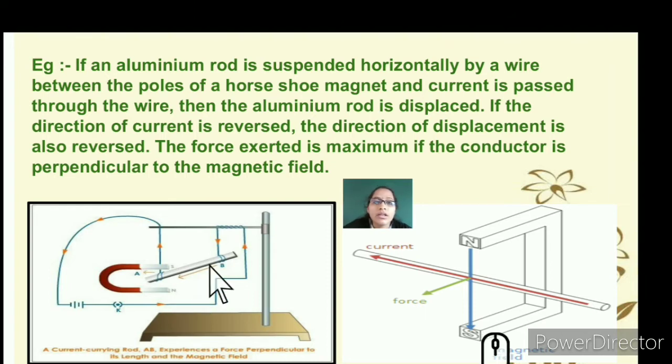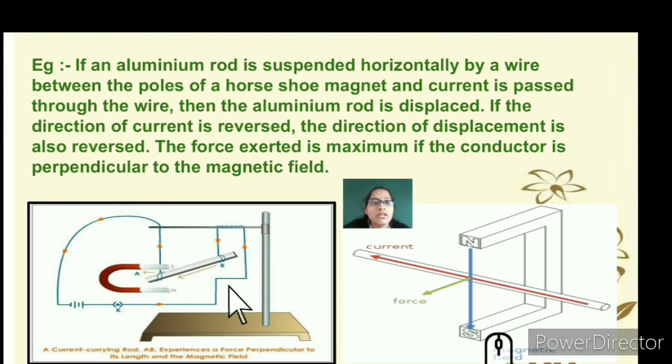If the direction of the current is reversed, the direction of displacement is also reversed. You can see that the direction of the current is this way, it gets displaced the other way. So you can see that reversing the current also displaces the rod in the reverse direction.